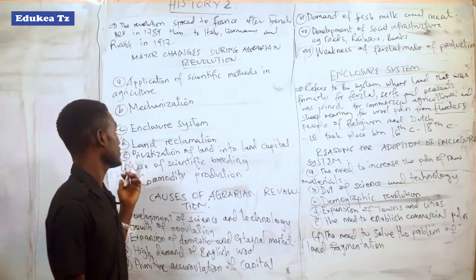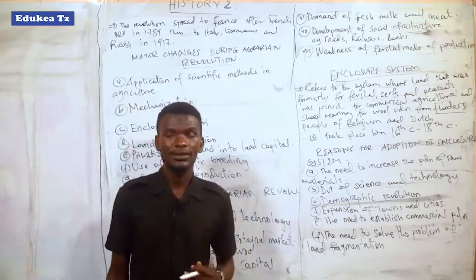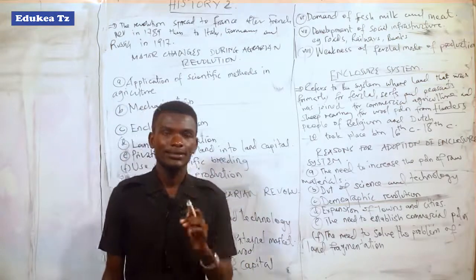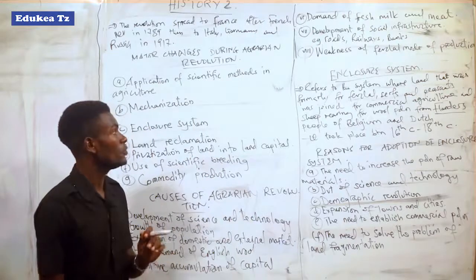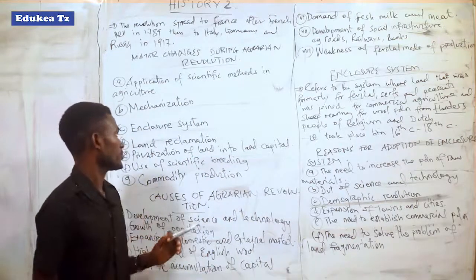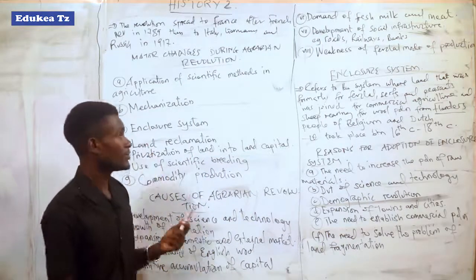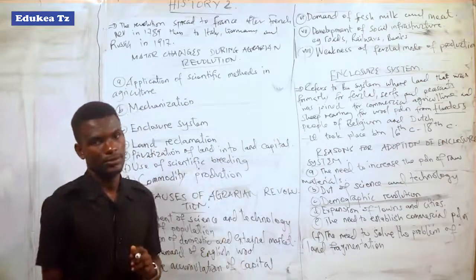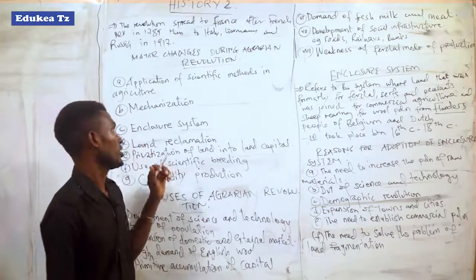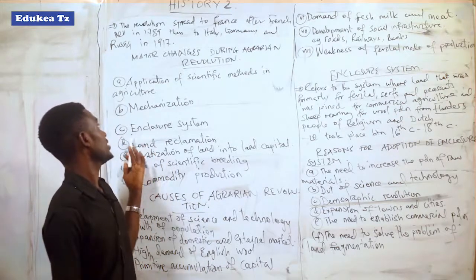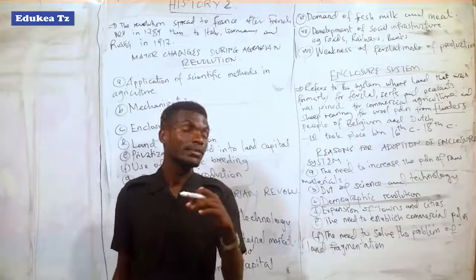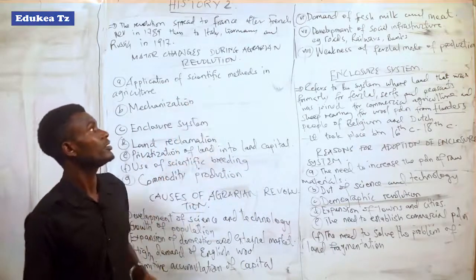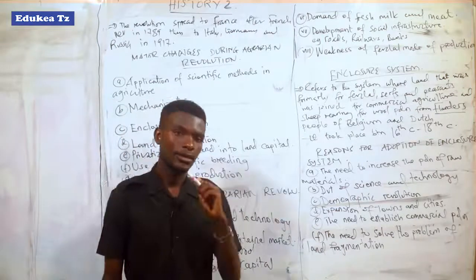So the enclosure system made those peasants, serfs or tenants and landlords evict their lands and make that land to be one plantation. And that enclosure system started during the 16th century after the agrarian revolution came into being, and the enclosure system has come to be known as a change that happened during the agrarian revolution.